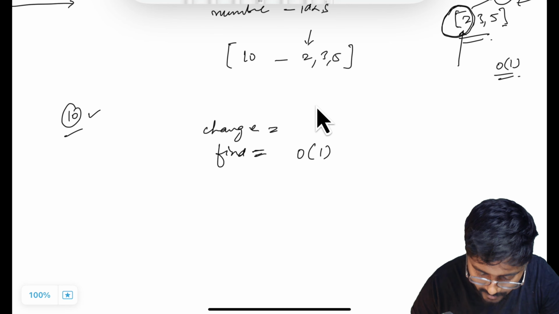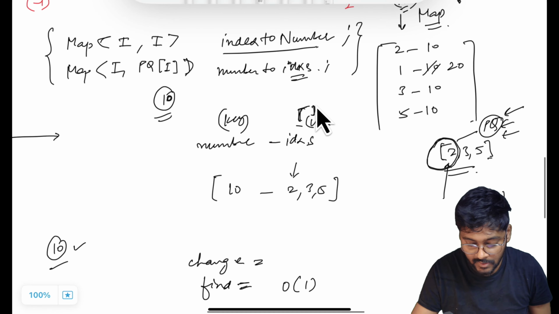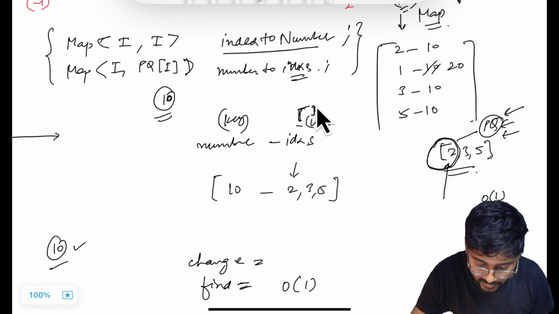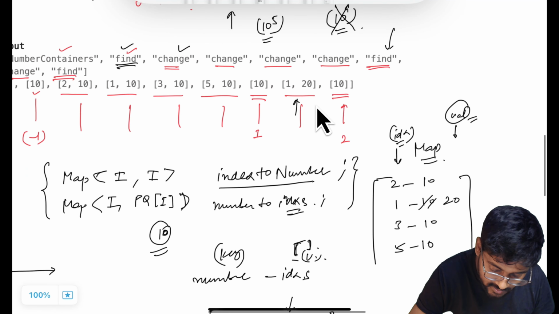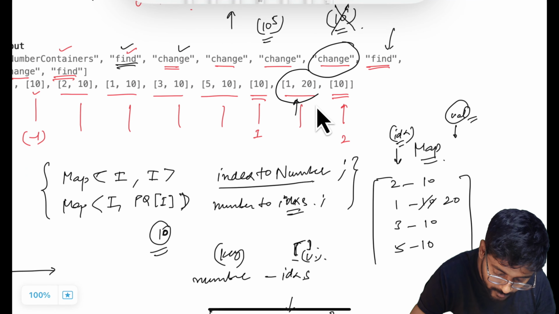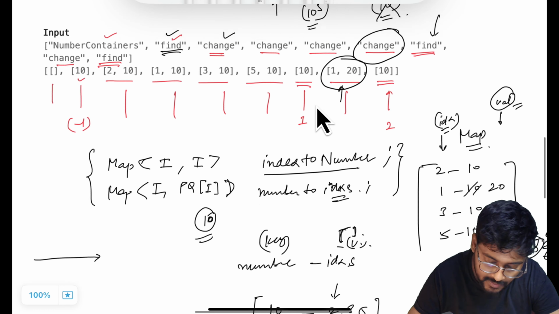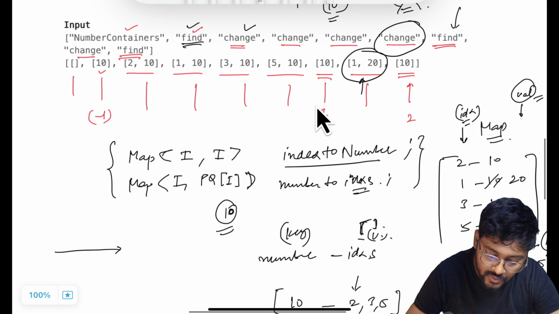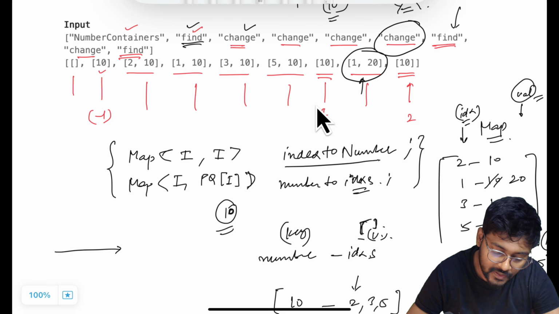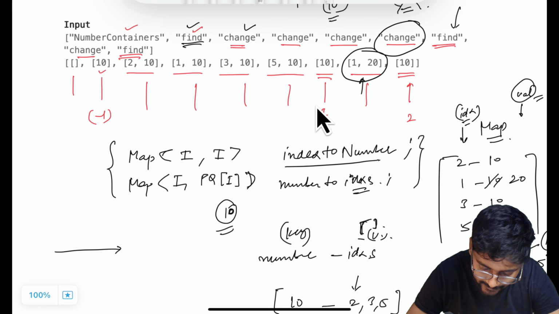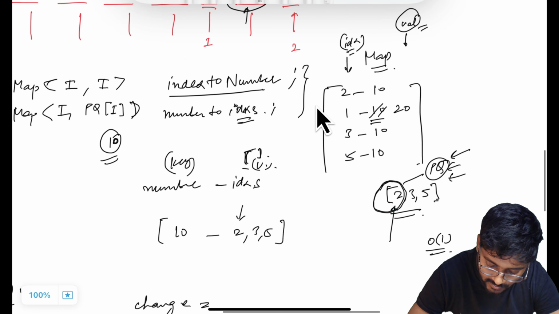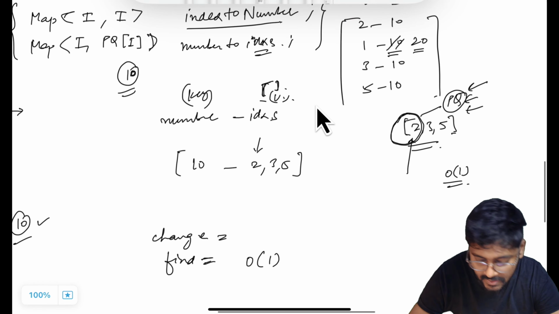And what about the change operation? Let's say this change operation is this one, change 1, 20. It means there was value 10 present at index 1, and now value 20 we have to insert at index 1. Something like this. 10 will be replaced with 20. In this case, what do we have to do?